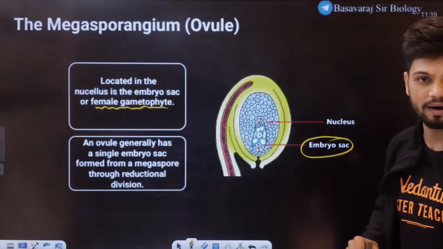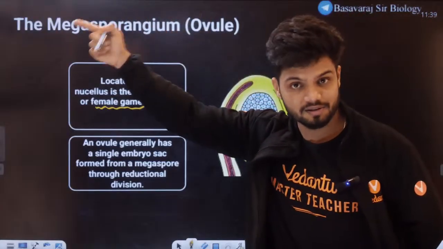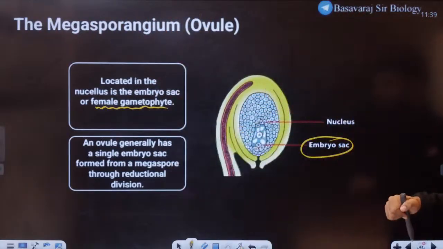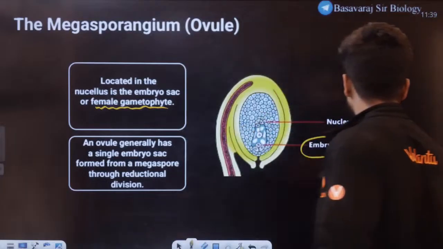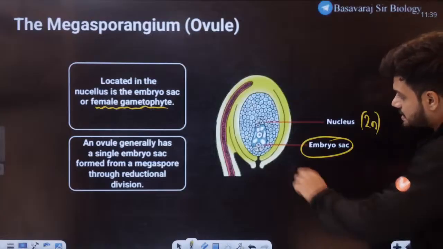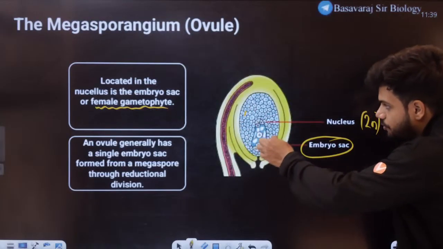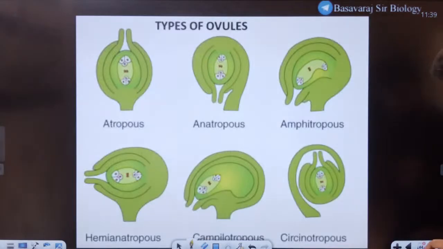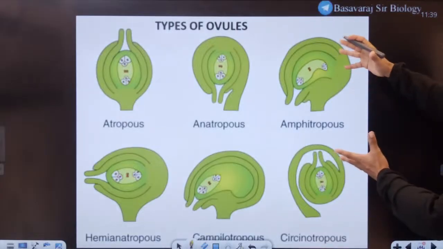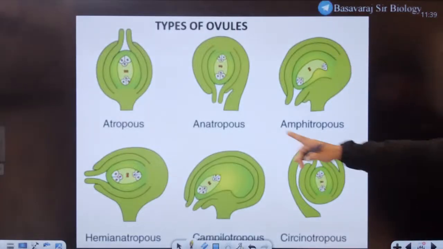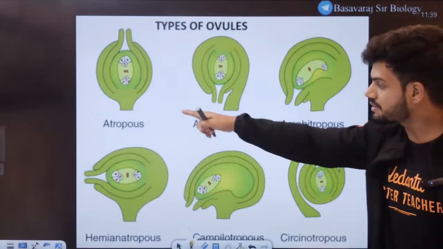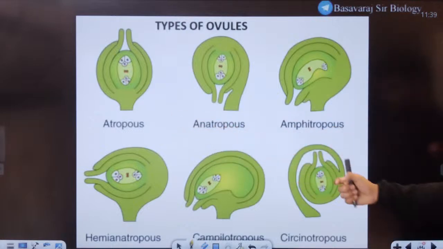Similar to pollen grain, here we have female gametophyte. Around the female gametophyte, we have multiple diploid cells called as nucellus. Multiple nucellus cells. And there are so many types of ovules, where NCERT tells you this one, an anatropous ovule. There is something called orthotropous, amphitropous, campylotropous, hemianatropous. Right? There are multiple types.